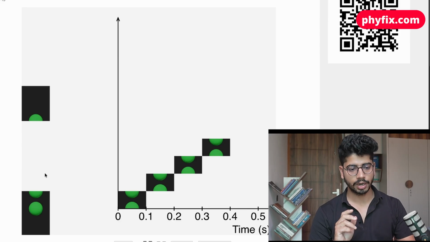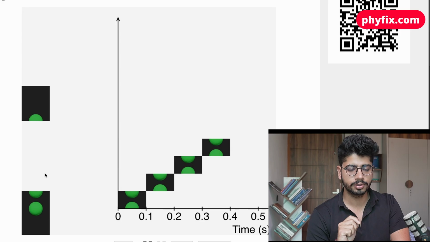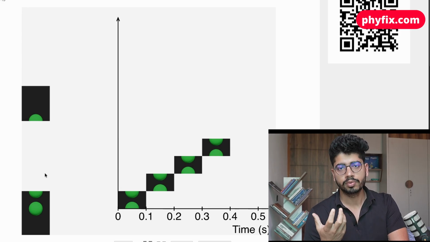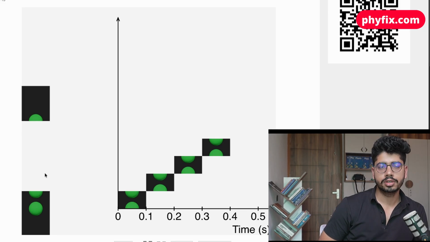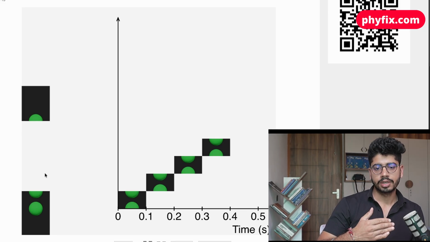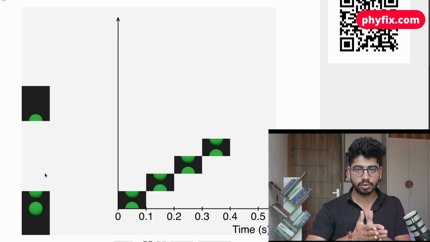Now let me give you an idea about what constant velocity motion, or uniform motion, is. Uniform motion is the motion in which the distance traveled by the object in equal intervals of time is equal. So the distance remains the same.